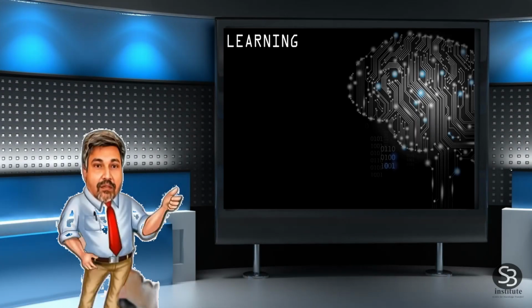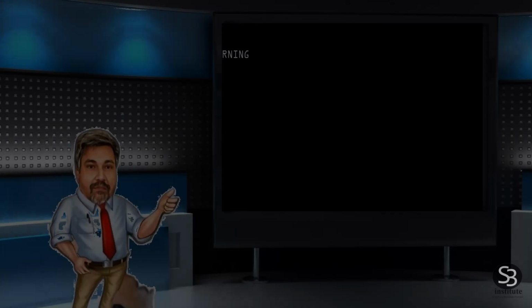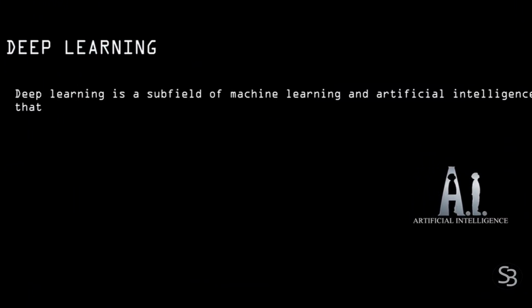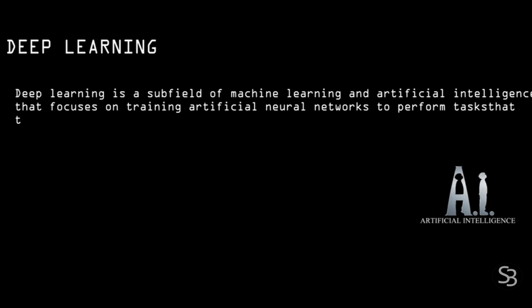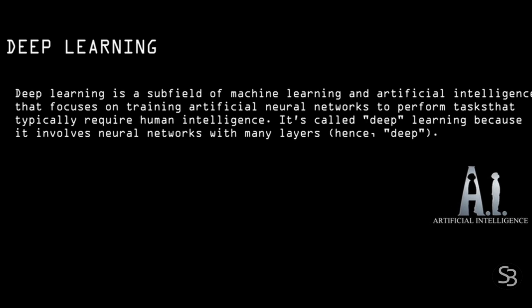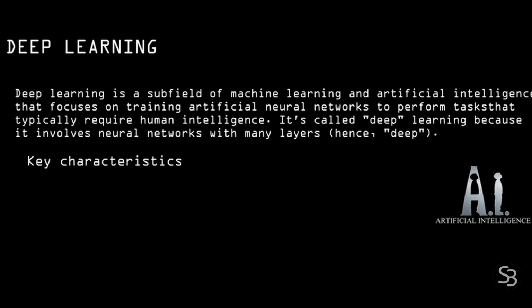Deep learning. Deep learning is a subfield of machine learning and artificial intelligence that focuses on training artificial neural networks to perform tasks that typically require human intelligence. It's called deep learning because it involves neural networks with many layers. Hence, it's called deep. Key characteristics of deep learning.